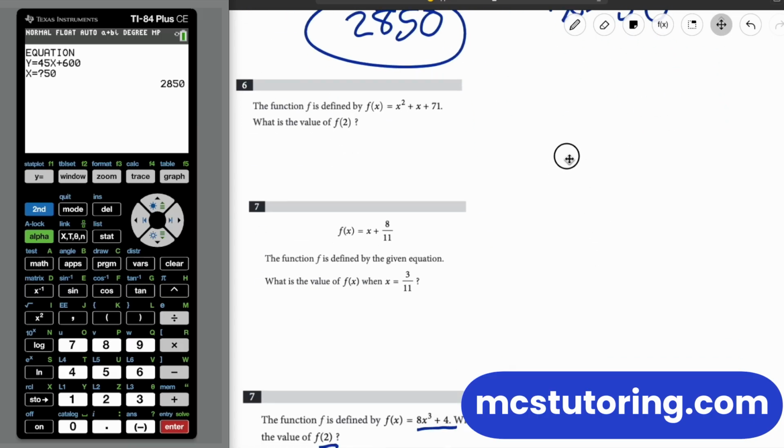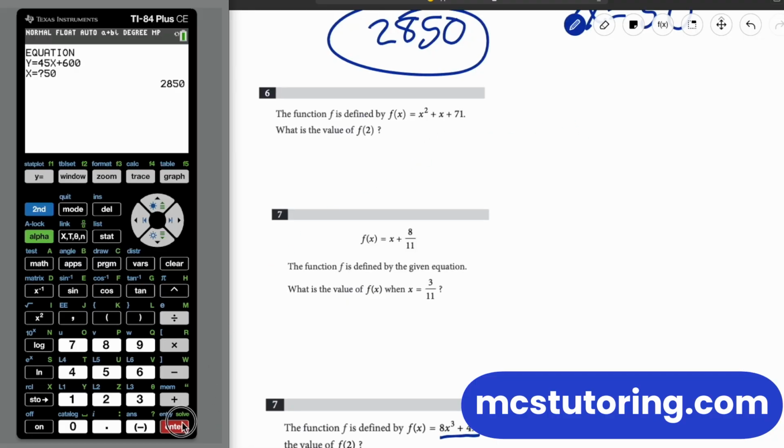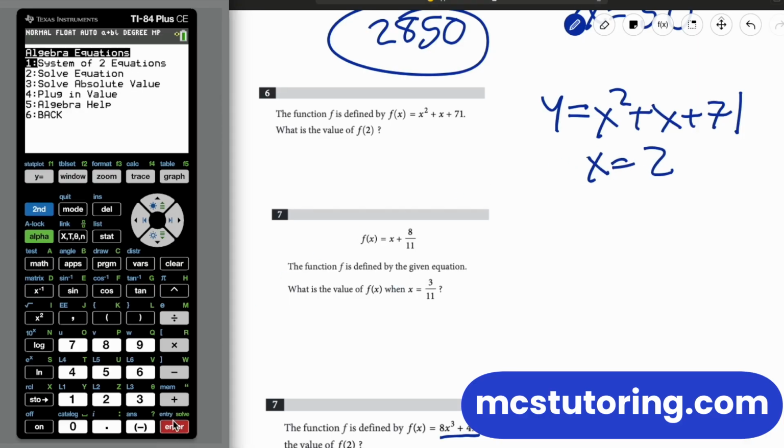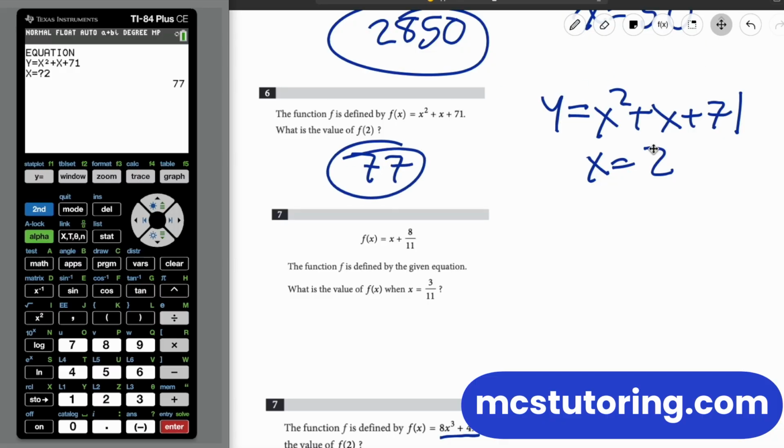Okay, now we've got the penultimate question, which means second to last question. That used to be on the SAT back in the day. Okay, function defined by f of x equals x squared plus x plus 71. So we're just going to write it as y equals x squared plus x plus 71. And again, you guys already know f of 2. Oh, that means x equals 2. So we're going to go do algebra equations, plug in a value, and render it as x squared plus x plus 71. It's a little more complicated because we have an x squared term here. That might throw you off. And then we have x equals 2. And there we go, 77. Everybody's happy. Last question of the day.